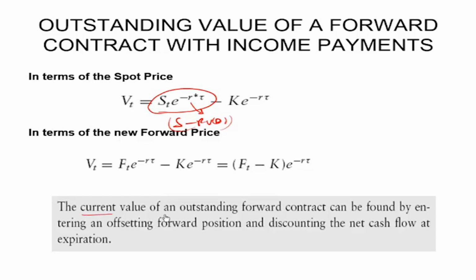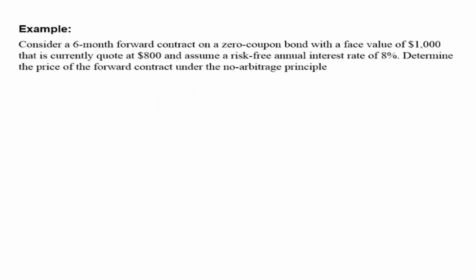The current value of an outstanding forward contract can be found by entering an offsetting forward position and discounting the net cash flow at expiration. Net cash flow was F1 minus F0. This is what we sell it at, this is what we buy it at, and then we discount it back to receive the value or to derive the formula. Now let's do a few questions and ensure that we understand the concepts.